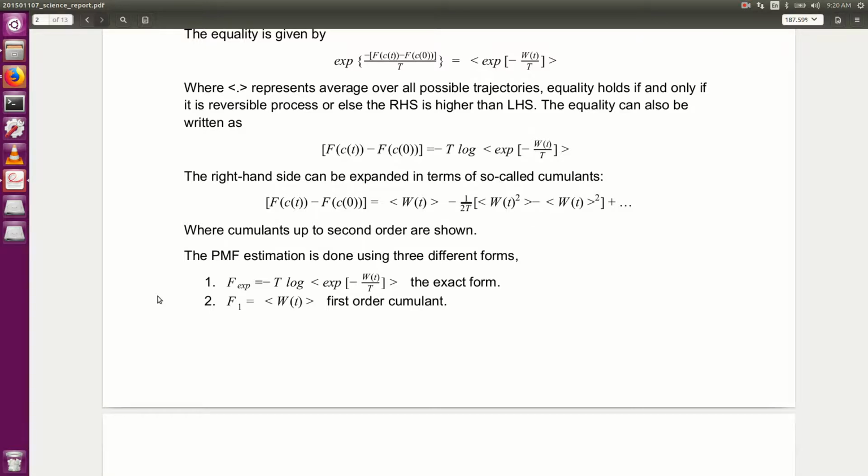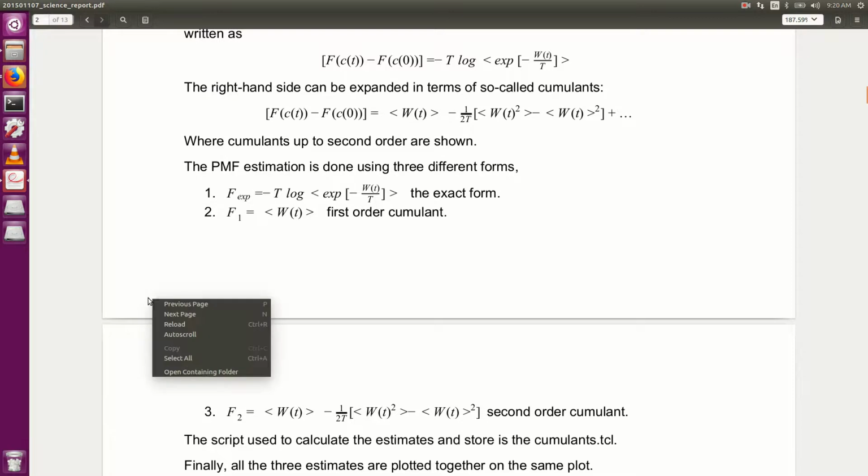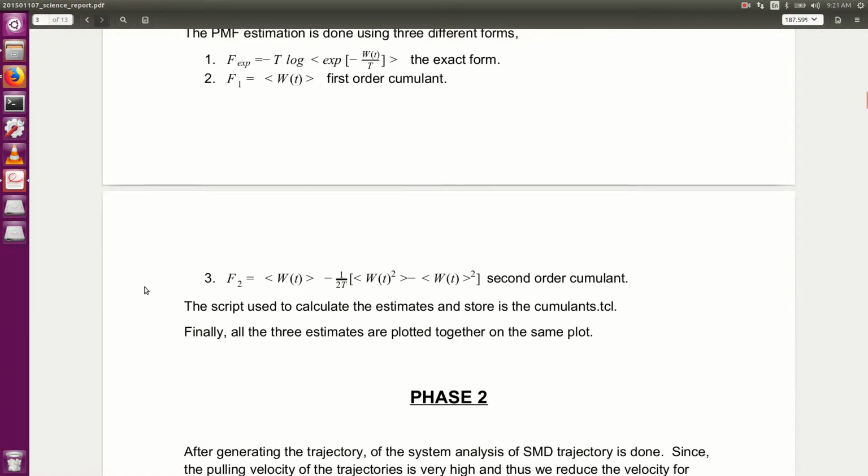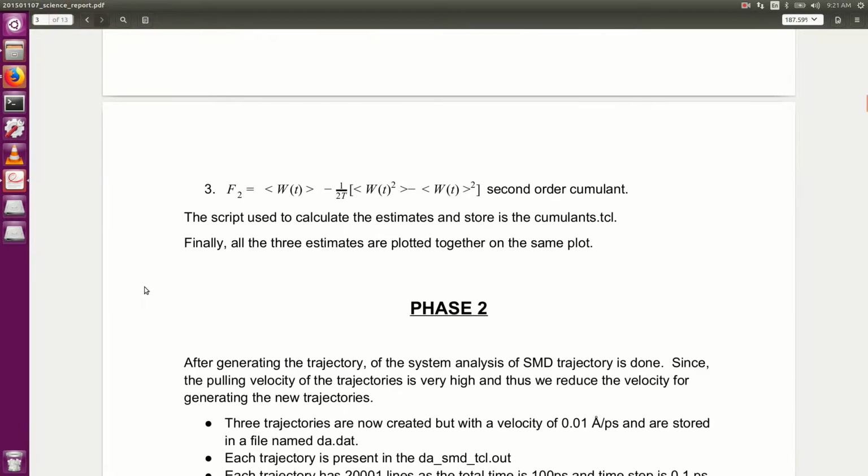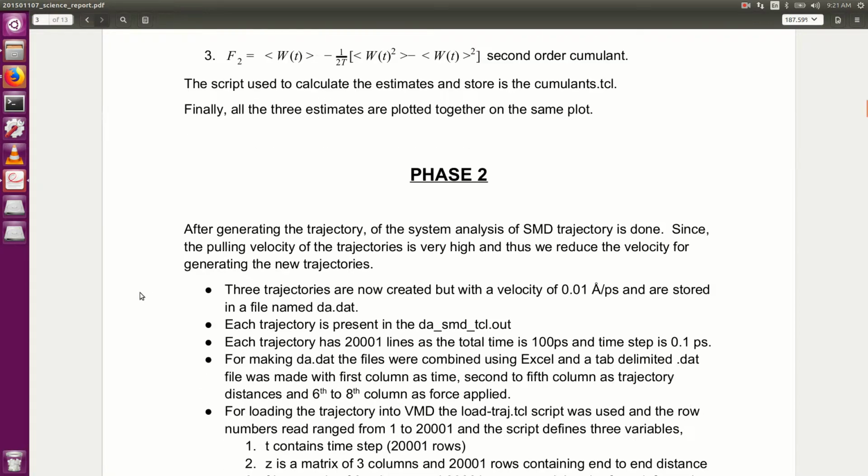The PMF estimation is done using three different forms. First is F_EXP, which is equal to minus T log average of exp of minus W by T, the exact form. Second is F1 equal to average of W, which is known as first order cumulant. And the third is F2 equal to average of W minus 1 by 2T times variance of W, which is known as second order cumulant. The script used to calculate the estimates is stored as cumulants.tcl. Finally, all three estimates are plotted together on the same plot.